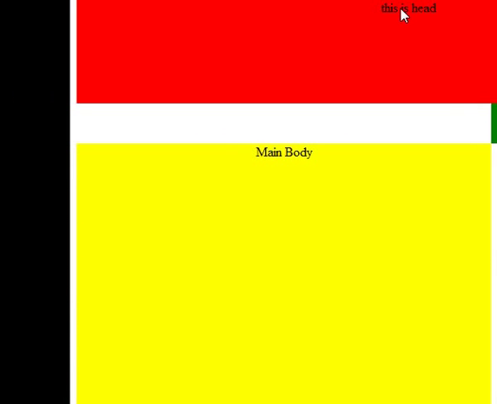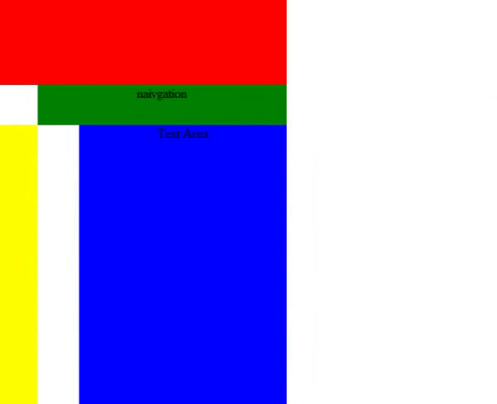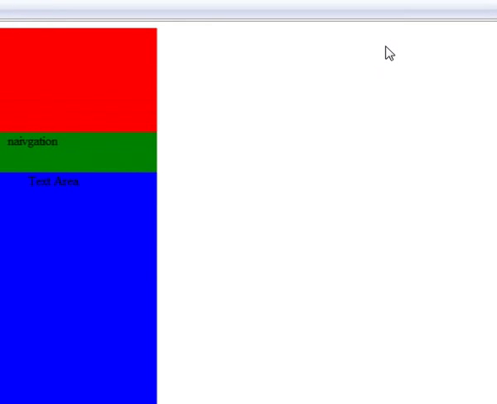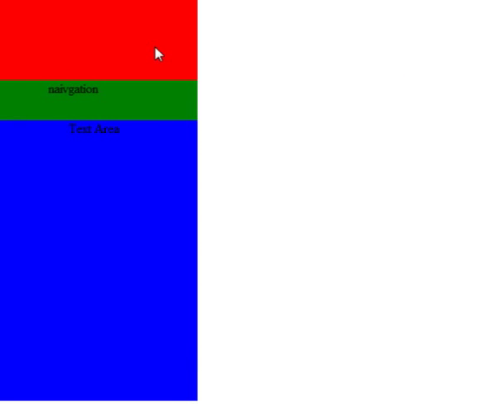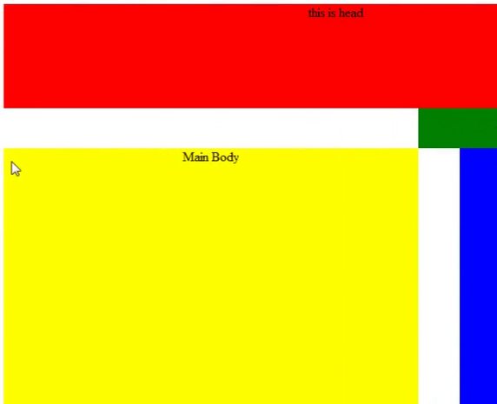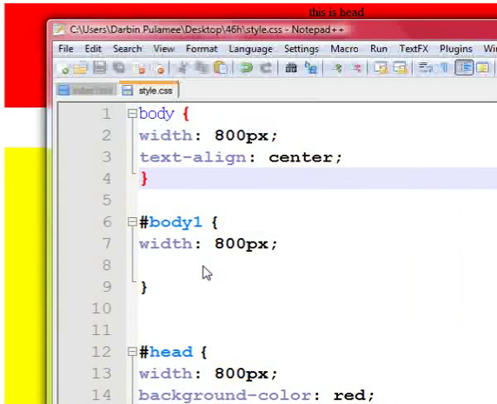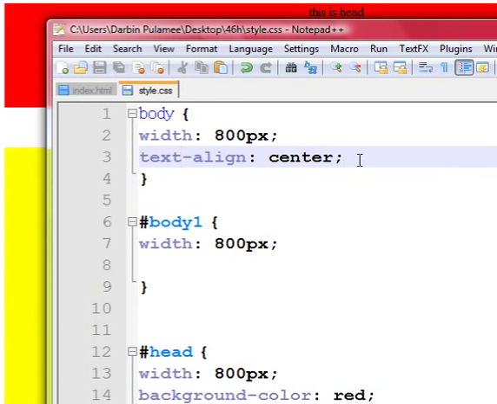You can see there is still a problem in Firefox. You can see the white space on the right side. It means this coding is not working for Firefox.